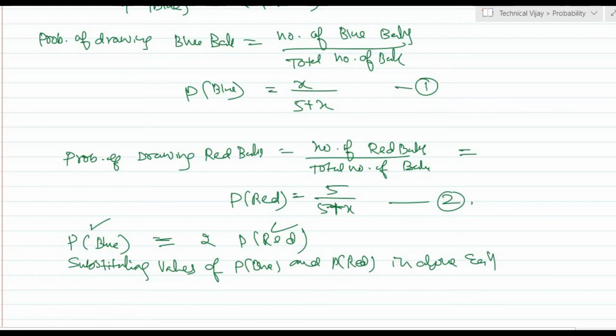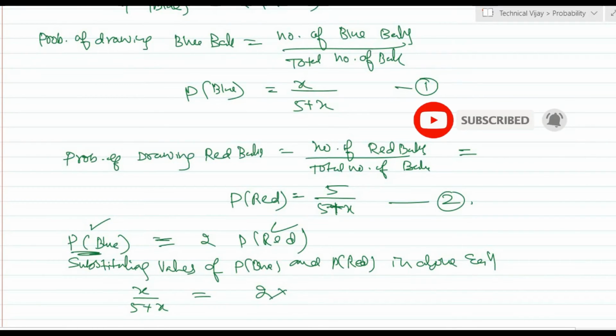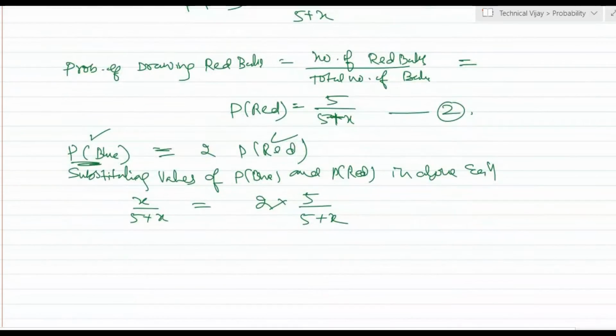P of blue is X divided by 5 plus X, and this is equal to 2 into P of red, that is 5 divided by 5 plus X. Now we will solve for X. Here 5 into 2 is 10. So X by 5 plus X is equal to 10 by 5 plus X.